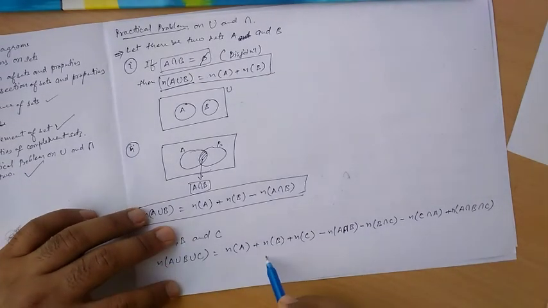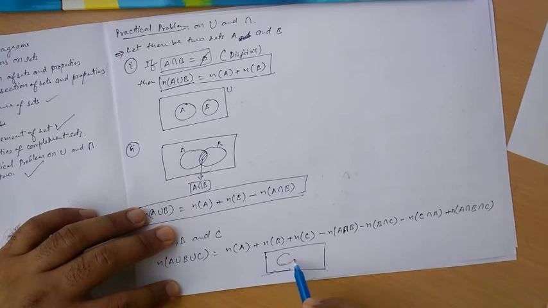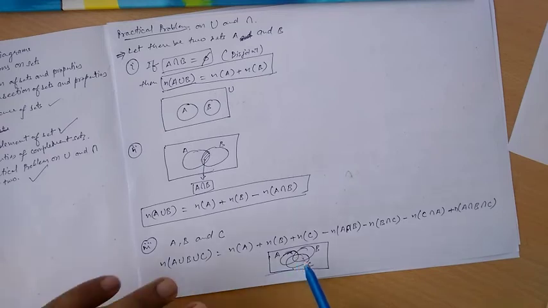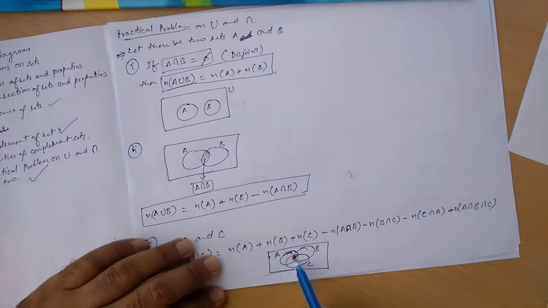We can draw the diagram. This is A, this is B, this is C, and here we can see we are subtracting the common things, and this is nothing but this portion, where I am putting color or darkening it.